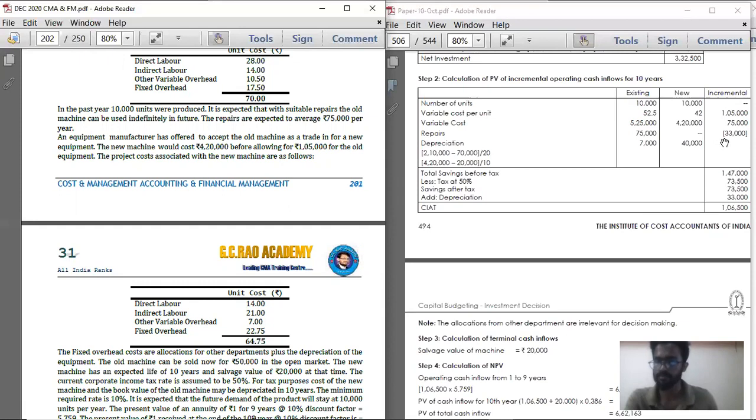Simple. Incremental depreciation, you will deduct from the cost. Then you will deduct the tax. Again, you will add the depreciation so that you will get CFAT. See, as simple as that.